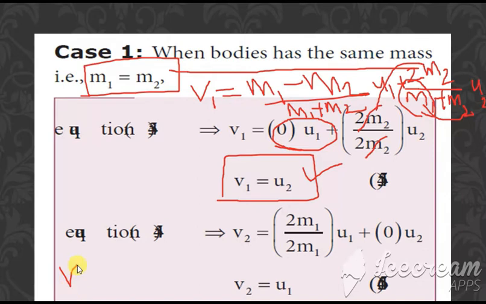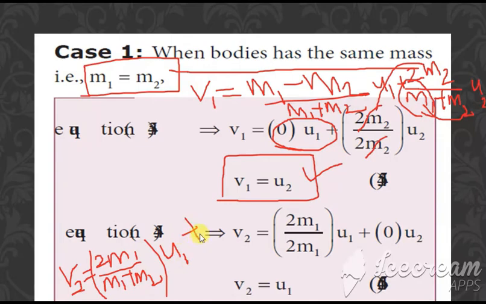Same way, if you write the value of v2, what is v2? 2m1 divided by m1 plus m2 into u1 plus m1 minus m2. Since the masses are equal, m1 minus m2 is 0, because when equal quantities are subtracted we get 0. So this term becomes 0 here.